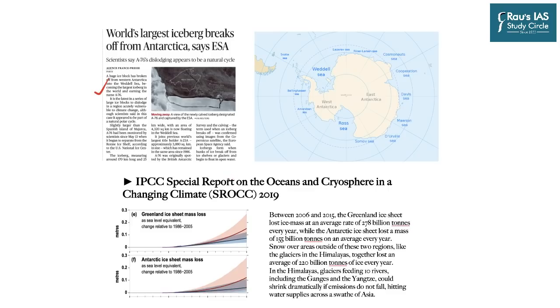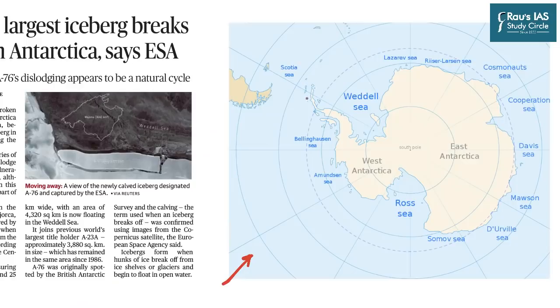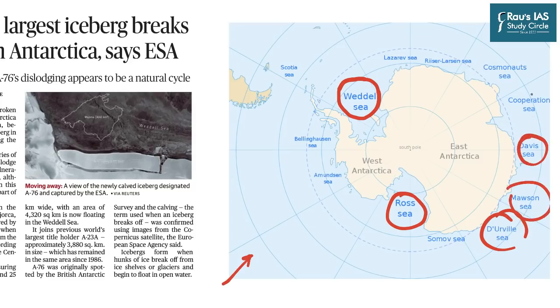This of course becomes very important from the perspective of prelims examination as far as the map location goes. Because just like other important seas and oceans, Southern Ocean or Antarctica is very important. And as you can see, the Weddell Sea we are talking about is this one, in which this particular new ice block is floating right now. But apart from that, you have a lot of other seas. For example, Ross Sea, D'Urville Sea, Mawson Sea, Davis Sea, Cooperation Sea and Cosmonaut Sea. So these are the important seas in the Southern Ocean.